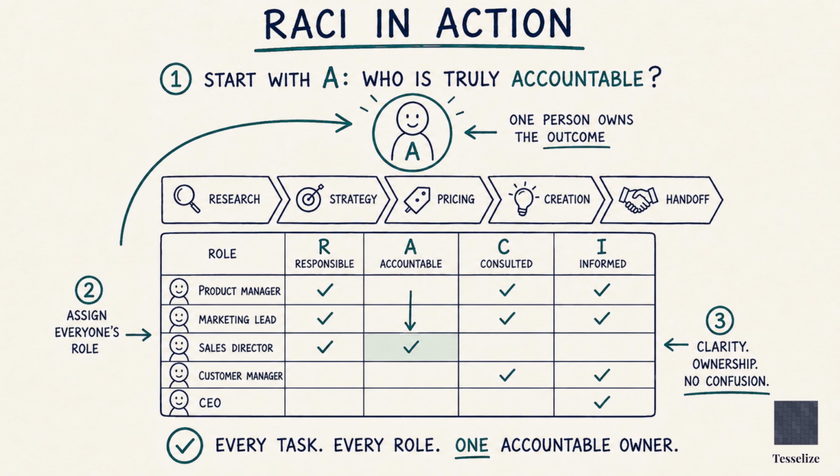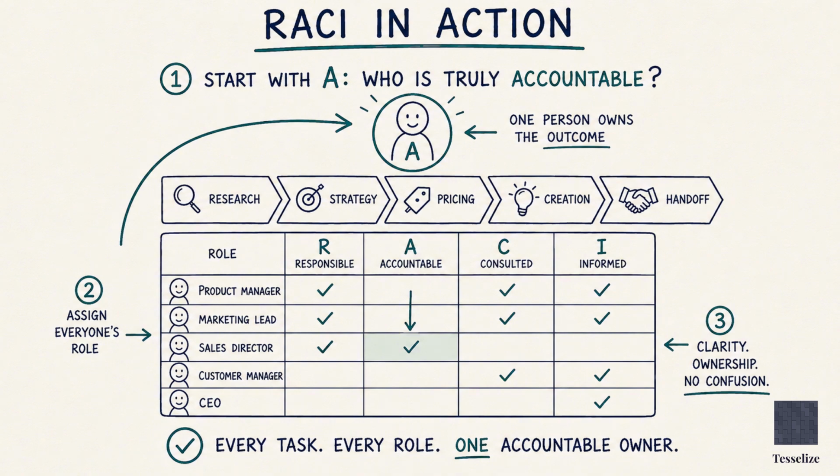Not individuals. Roles. Product manager, marketing lead, sales director, customer success manager, CEO. Step 3. For each function, fill in 1 letter per role, R, A, C, or I. Start with the A. Who is ultimately accountable for this function? If you cannot name one person, that is your problem right there.